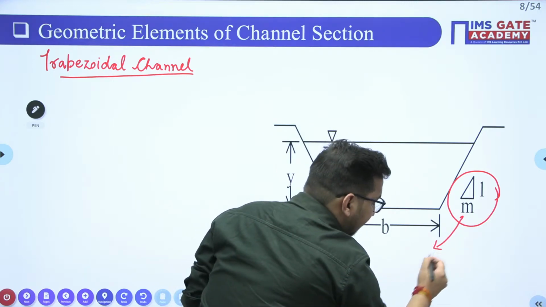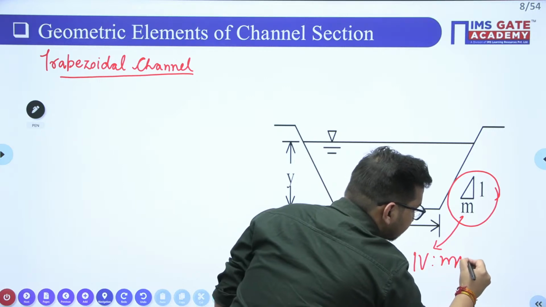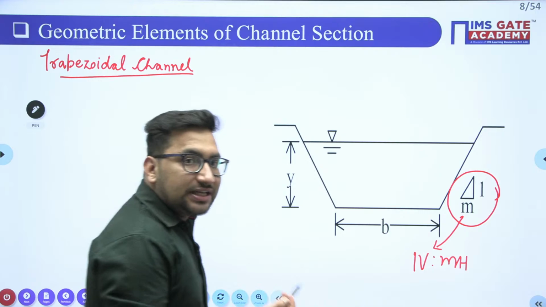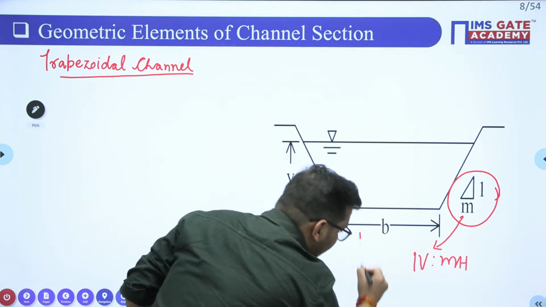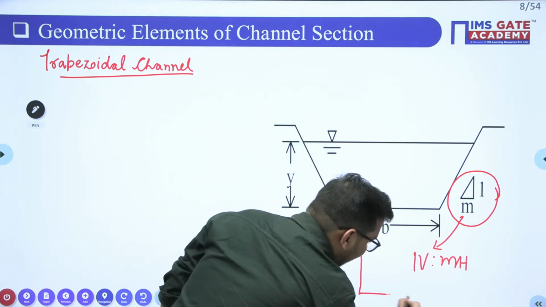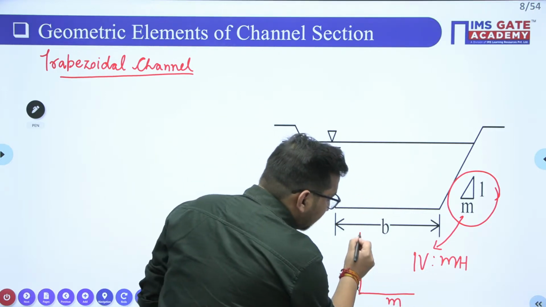It means 1 vertical to m horizontal. Sometimes like this also you can find. What is the meaning of 1 vertical to m horizontal? It means when you move 1 unit in the vertical direction, you have to move m units in the horizontal direction to make this particular slope.